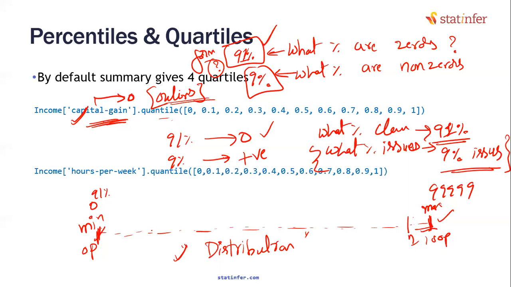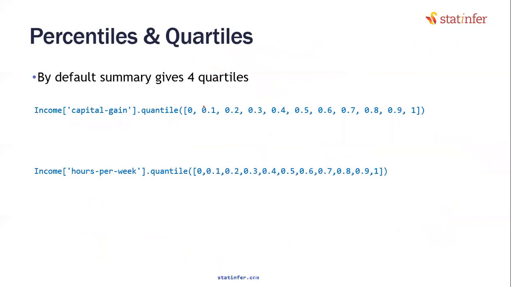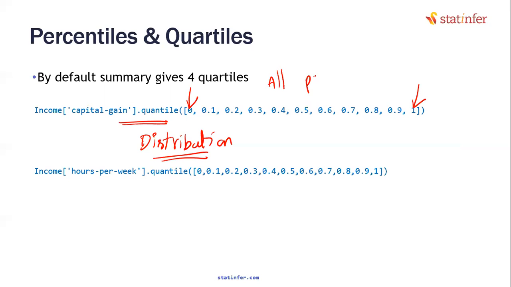Looking at the distribution, you will be able to detect the outliers. Underline this point. Outlier detection can be done using the percentile distribution. Look at the percentile distribution. Percentile distribution doesn't leave out any single value. You are actually going from minimum to the maximum. That means I'm looking at all permissible values of the variable, from the minimum value till the maximum value.